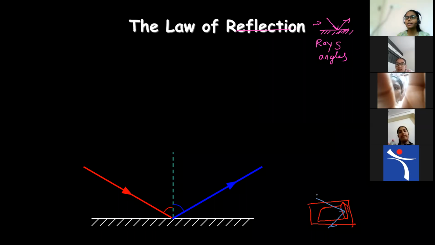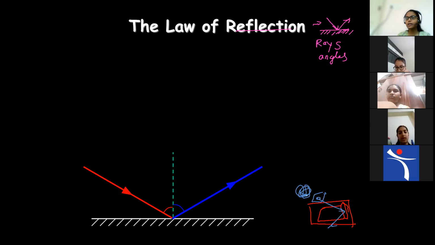Or else if you don't have a laser light, you can make a cardboard with a small hole. Suppose you keep one bulb here; through the bulb, all the rays will fall, and you won't get a proper reflected ray. So use one cardboard and make a small hole. Through that hole, the light will fall like a laser light on the mirror and reflect back.